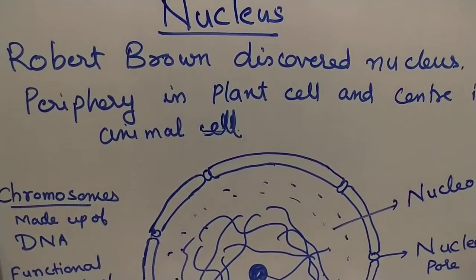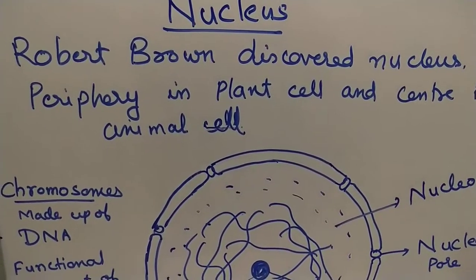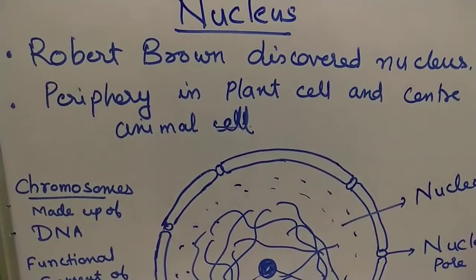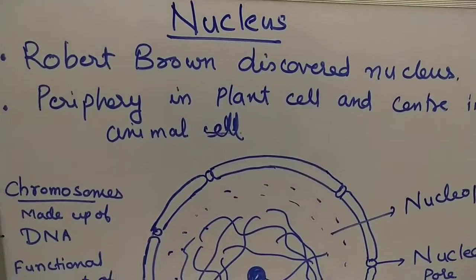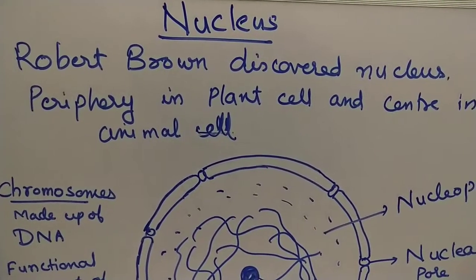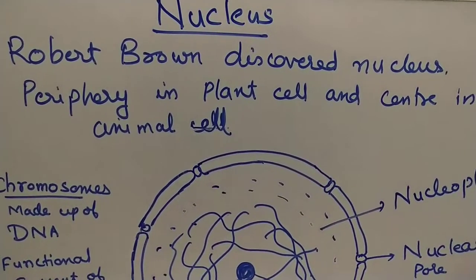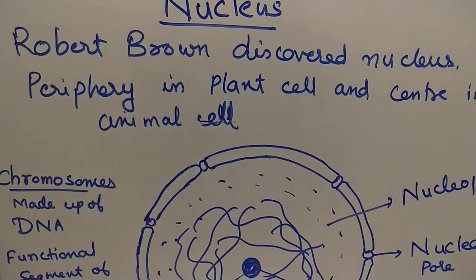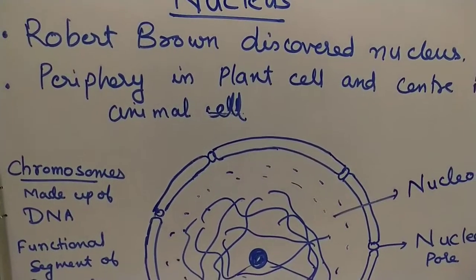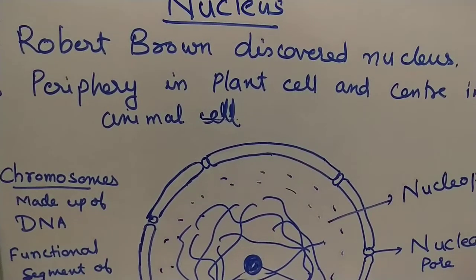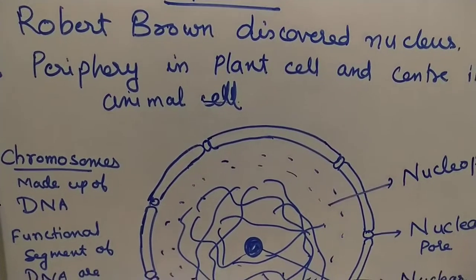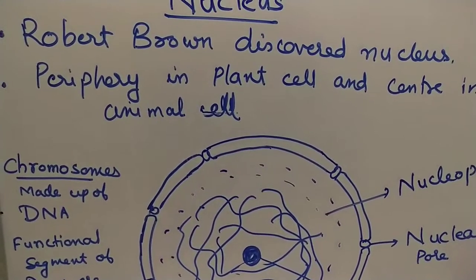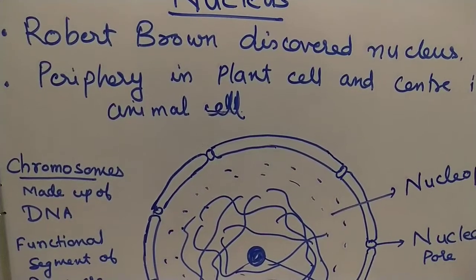Then if I talk about nucleus in prokaryotic organism, they lack nuclear membrane. Prokaryotic organisms lack nuclear membrane and their nuclear material is called as nucleoid. Whereas nucleoid is absent in eukaryotic. There is a perfect nuclear membrane in eukaryotic organism, so nucleoid is absent.